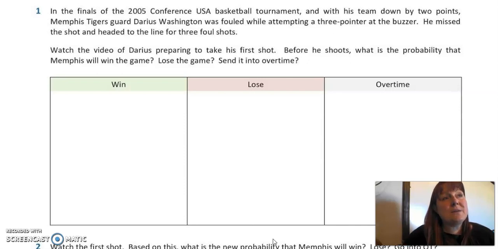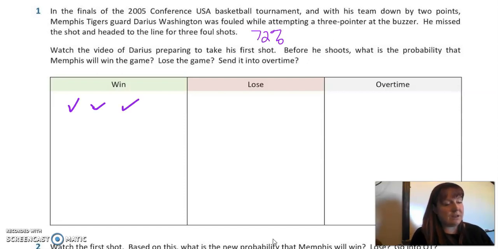Well, remember at the end of the last video, we saw that his free throw average is 72%, which means he's making about 72% of his free throws. So you might think, oh, well, it's a 72% chance, but not really, because there's lots of different options that could happen here, right? So what would cause him to win the game with his free throws? Well, he would have to make all 3 of his shots, right?